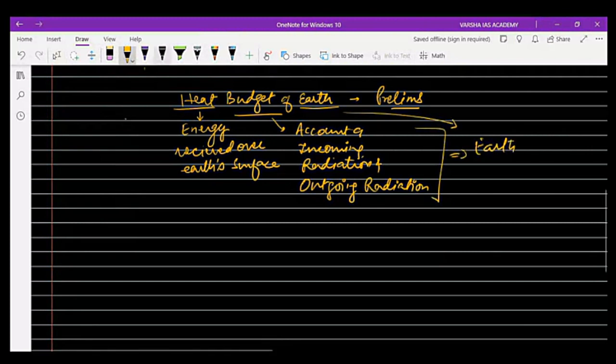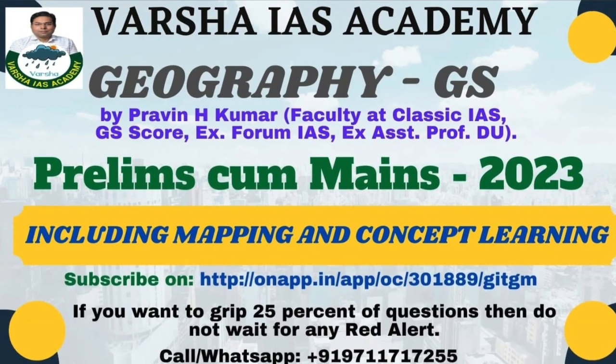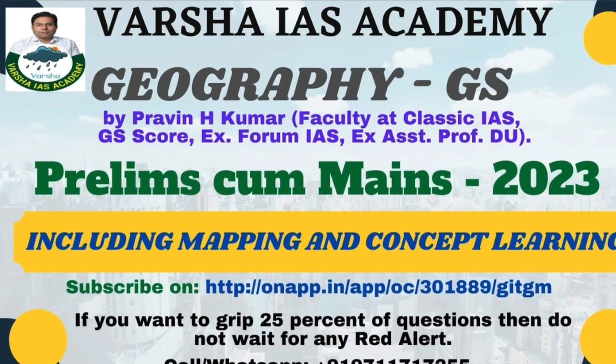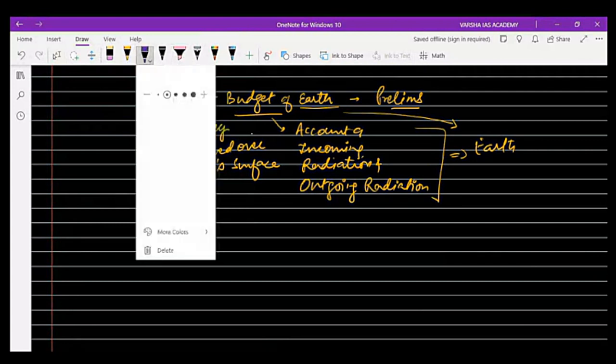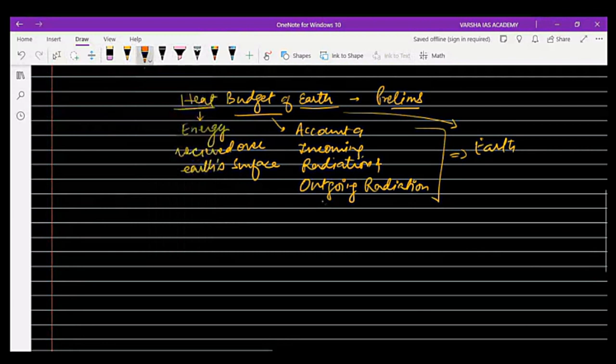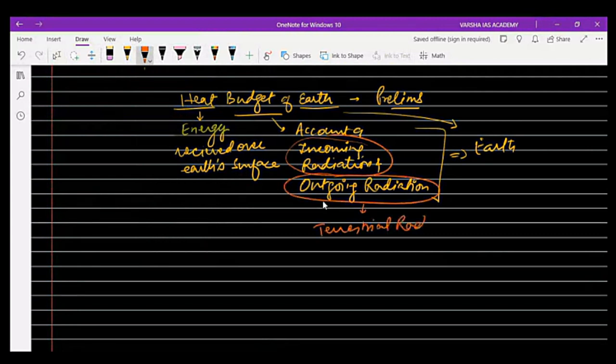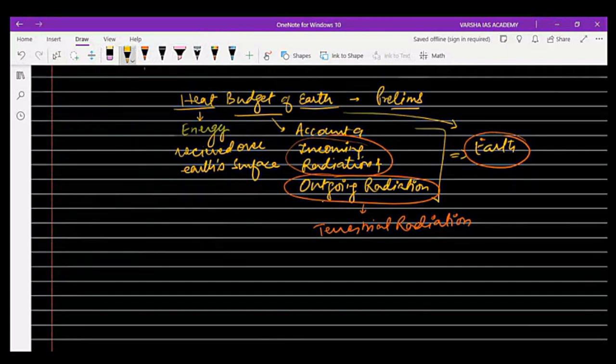We discuss the amount of energy reaching the Earth, and also the account of heat which is coming in the form of incoming radiation and going out in the form of outgoing or terrestrial radiation. So we have to take account of all of these. Let us start with the heat budget of Earth.